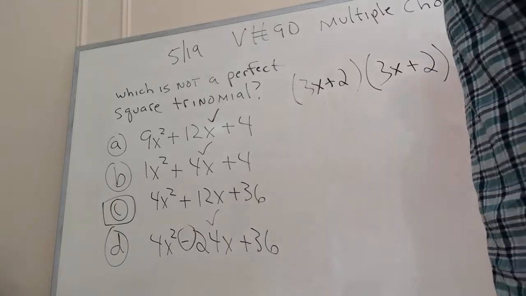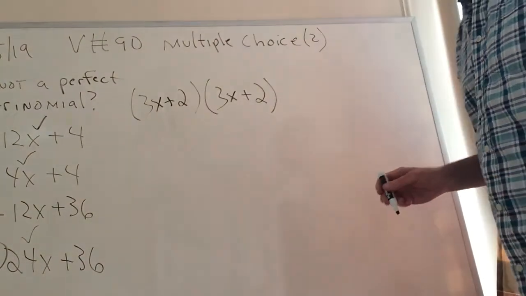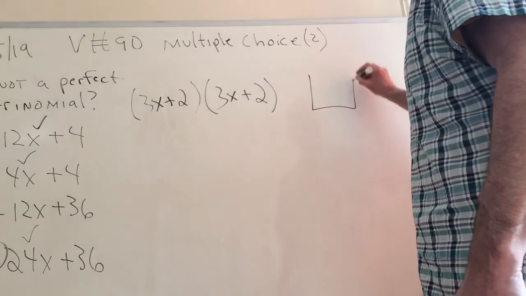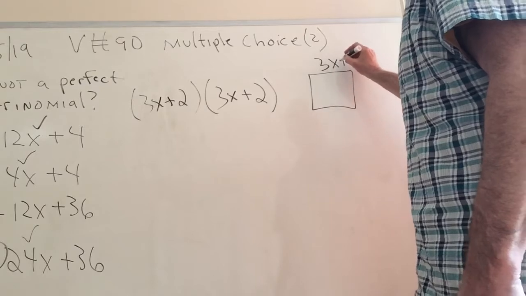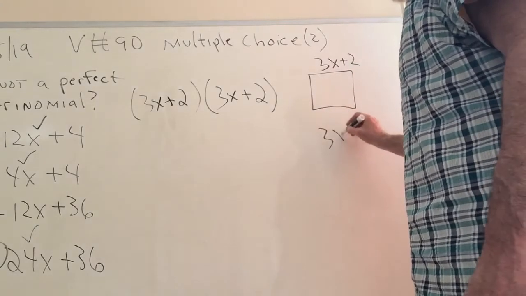And now we find the object that we're looking for. Let me move this over just a little bit over here. And it's a square with a side of 3x plus 2. And it's expressed this way.